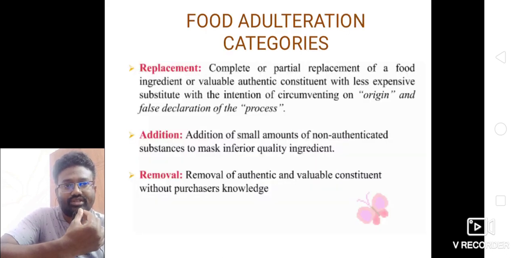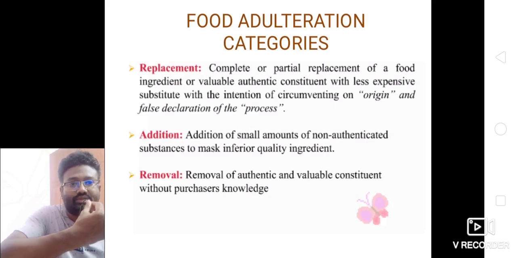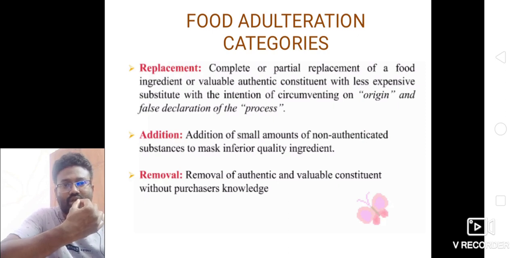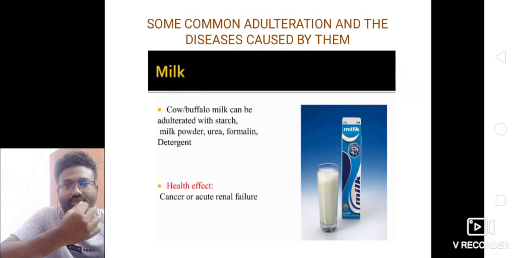Next, food adulteration categories. There are three types. The first one is the complete or partial replacement of a food ingredient or valuable authentic constituents with a less expensive substitute, with the intention of circumventing the origin and false declaration of the process. The second one is the addition of small amounts of non-authentic substances to mask inferior quality ingredients. The third one is the removal of authentic and valuable constituents without the purchaser's knowledge.